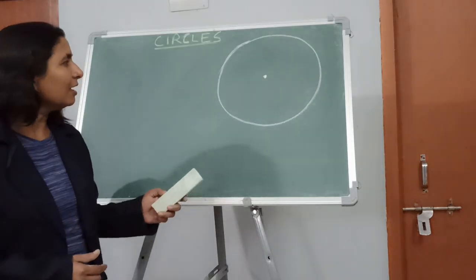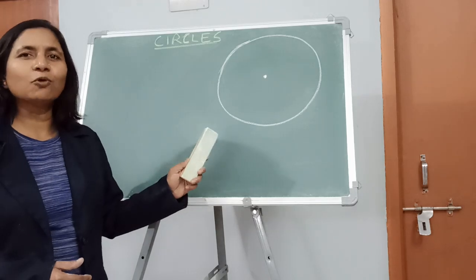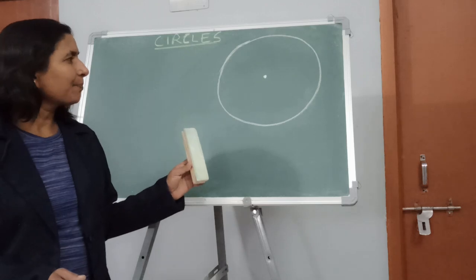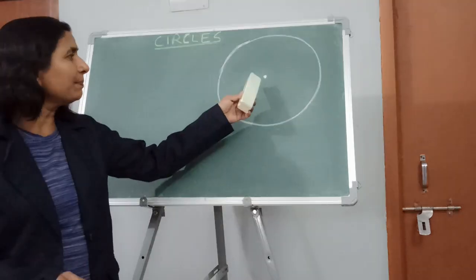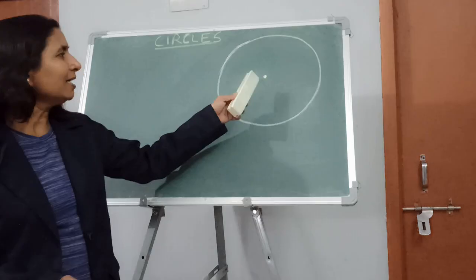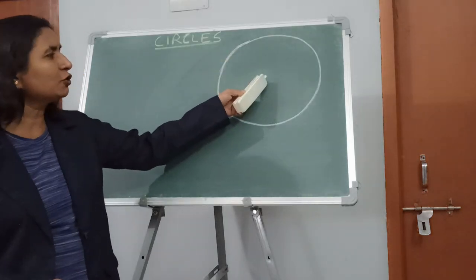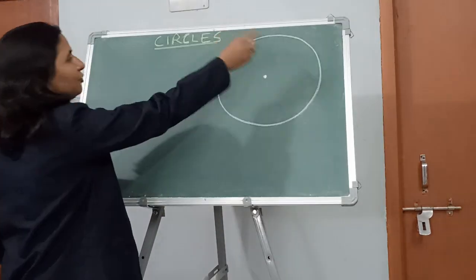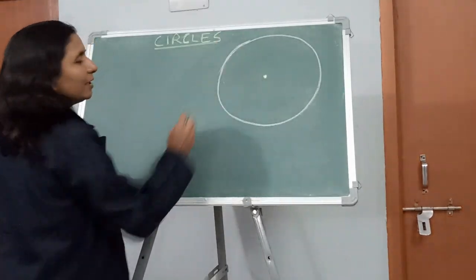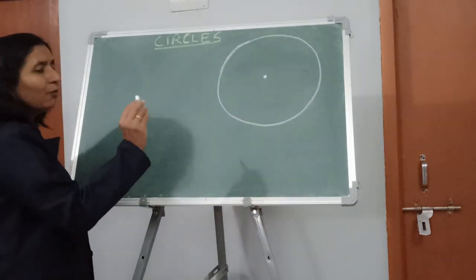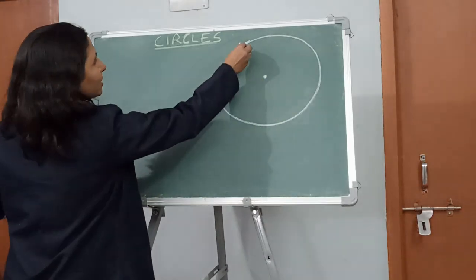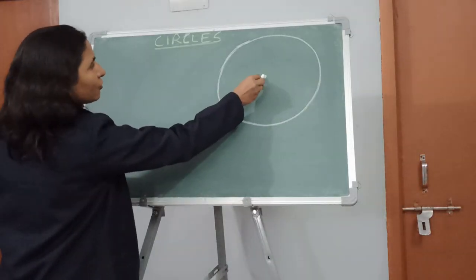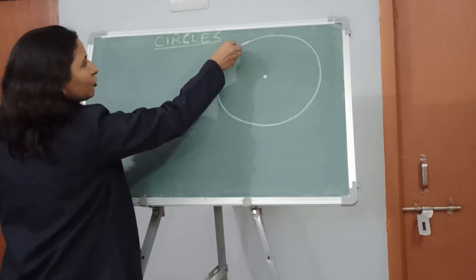Circle is the locus or set of points such that the distance from a fixed point is always constant. Suppose this is the point in this plane. This is the fixed point. And what is the circle? Circle is the locus or set of points, such that the distance of these points from a fixed point is always constant.